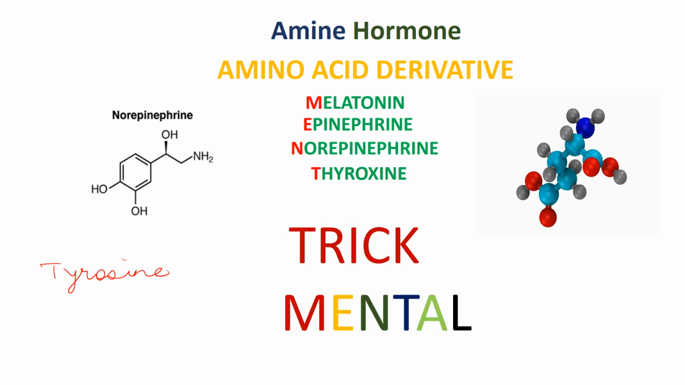The trick for this is very easy, that is MENTAL. Only one word includes all the hormones of the amine group. From M it's melatonin, from E it's epinephrine, from N it's norepinephrine, from T it's thyroxine, from A it's amine hormone, and from L it's nothing. So this simple one word has made your difficulty very easy.